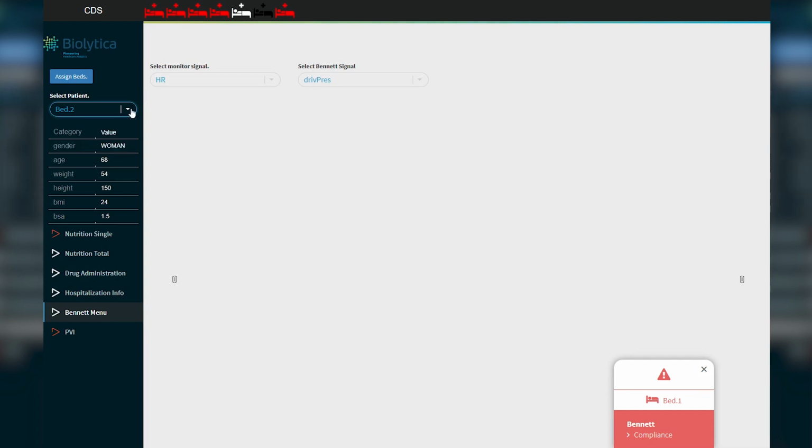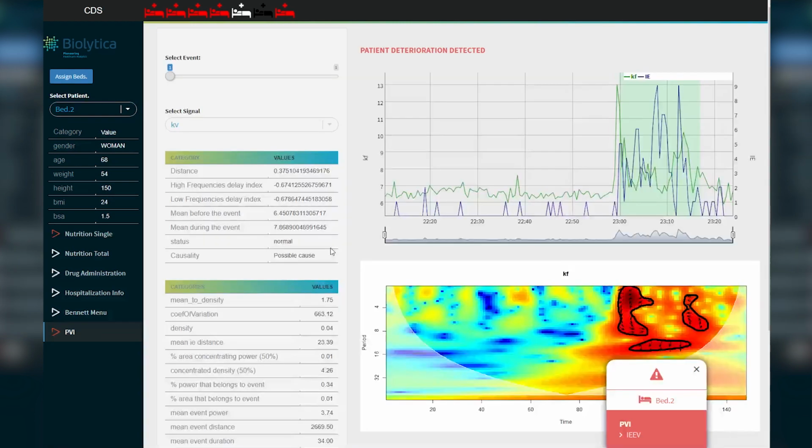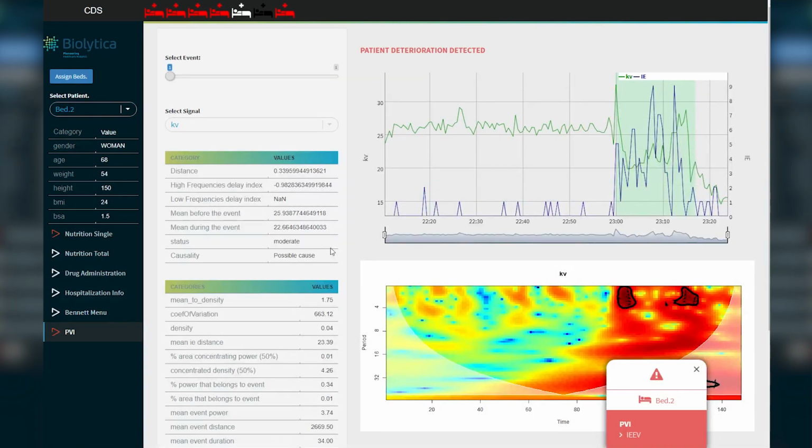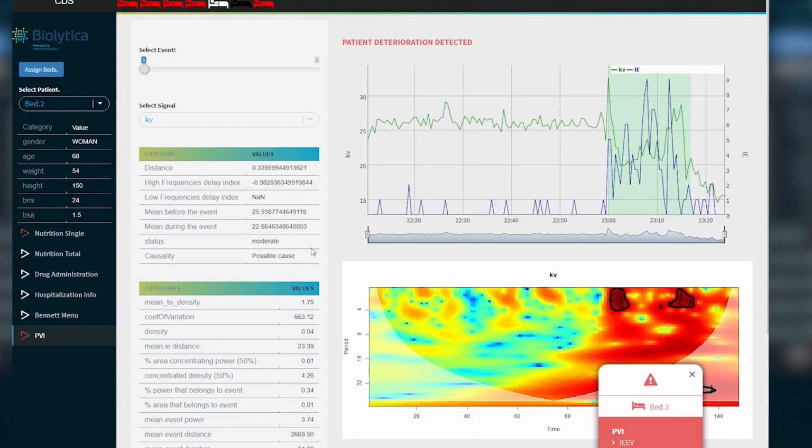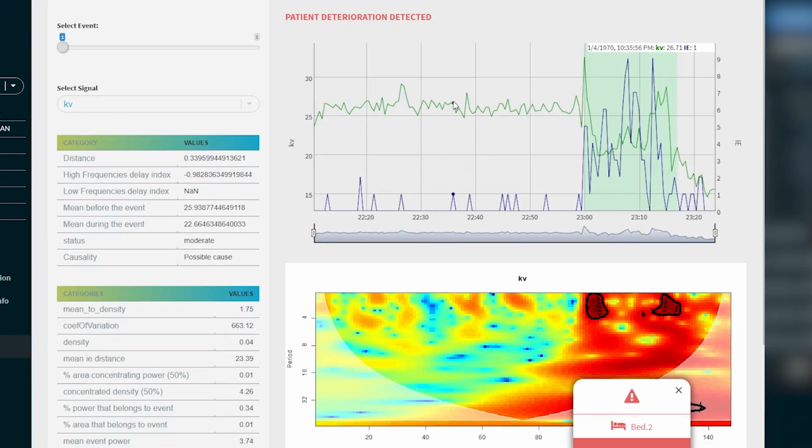We know he is under PVI, so this page is empty. And when we move to the PVI menu, we can see the respective ventilator analysis. Here we can see two types of charts. The one that is interactive and has 2 time series, while the other is not interactive and provides additional information regarding the time spectrum analysis that takes place.